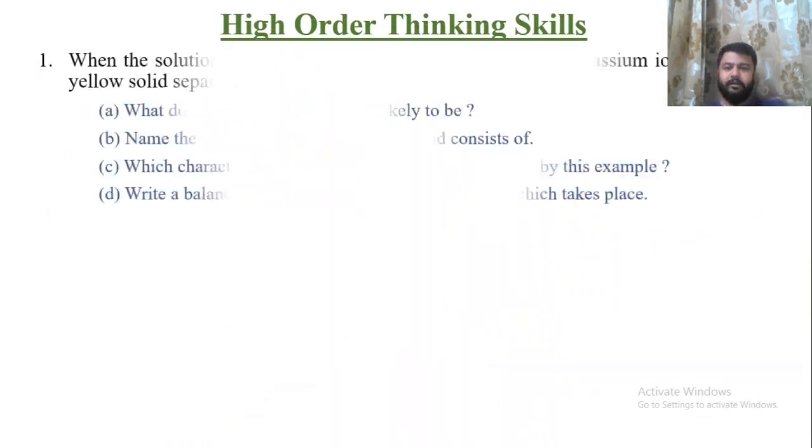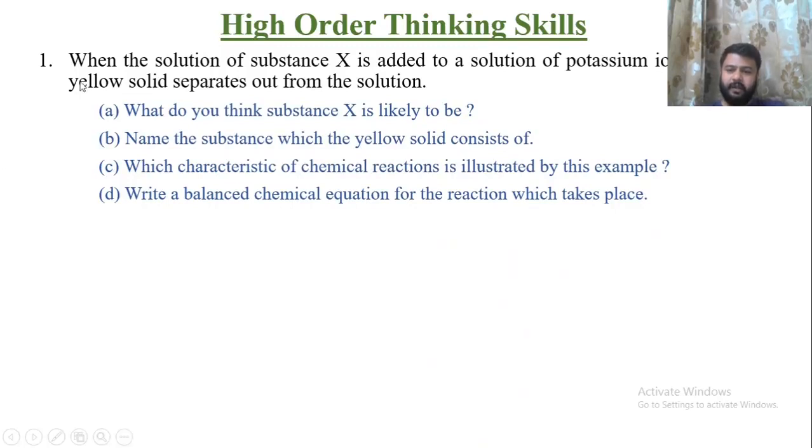Now we have some hot questions. So first question, you can also try to solve it. When the solution of a substance X is added to a solution of potassium iodide, we have discussed this thing, then a yellow solid separates out from the solution. What do you think the substance X is likely to be? X will be any compound of lead. It can be lead acetate, lead sulfate, anything related to lead.